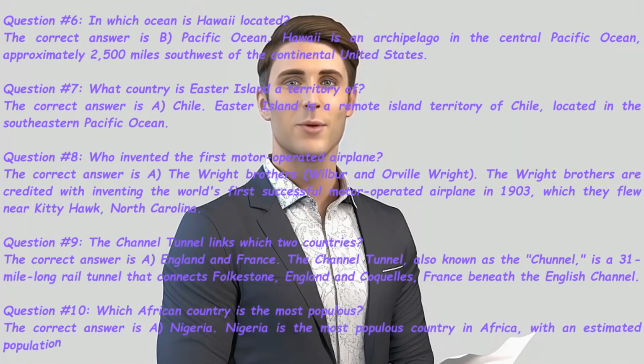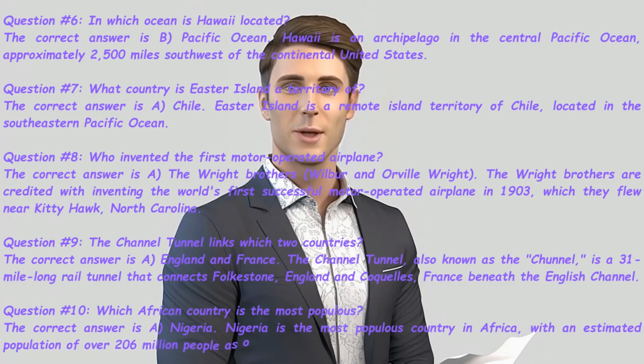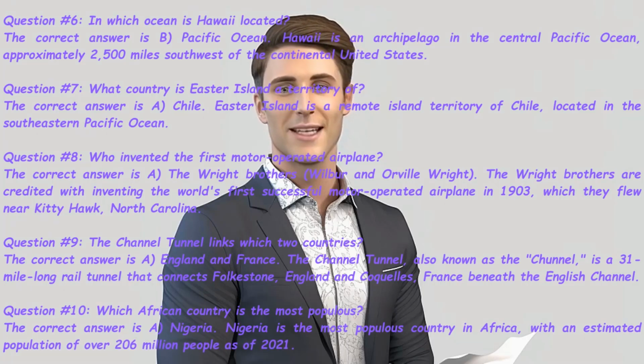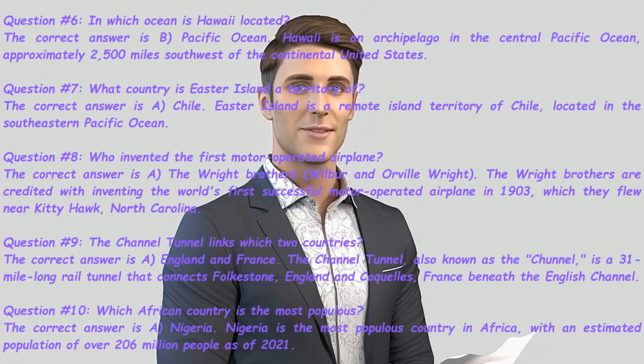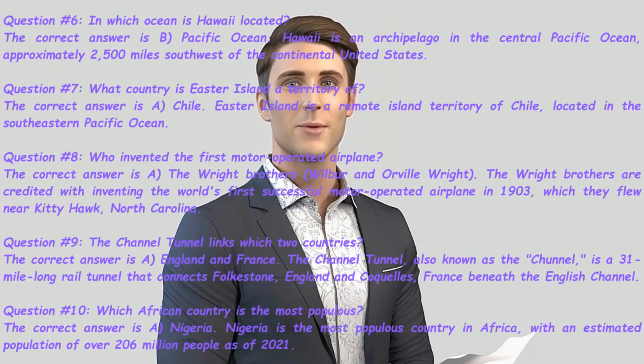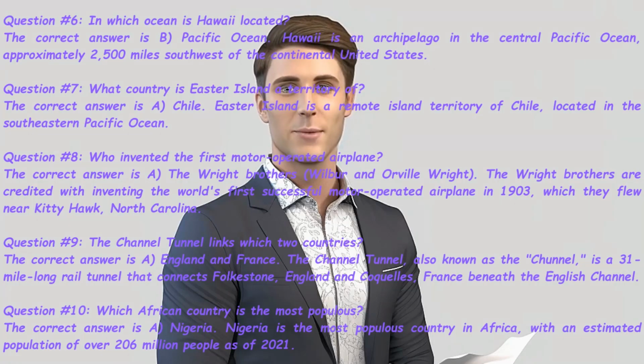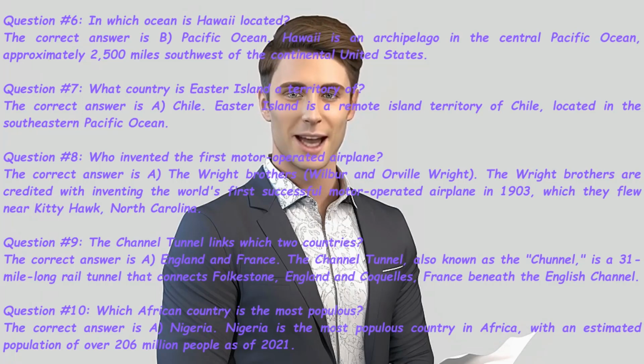Question number 10. Which African country is the most populous? The correct answer is A. Nigeria. Nigeria is the most populous country in Africa, with an estimated population of over 206 million people as of 2021. Did you get them all right?